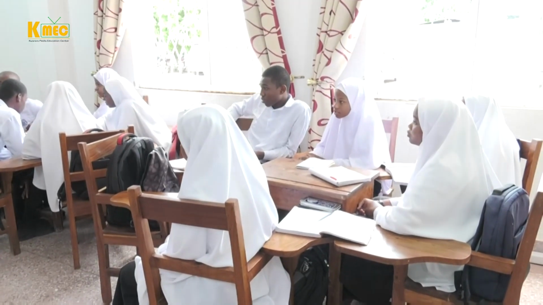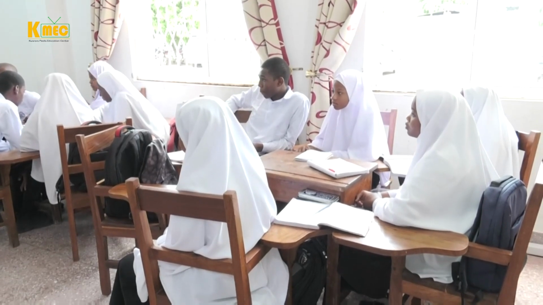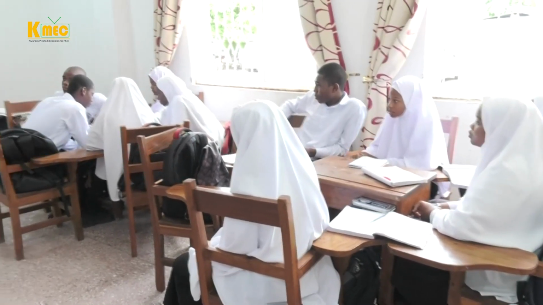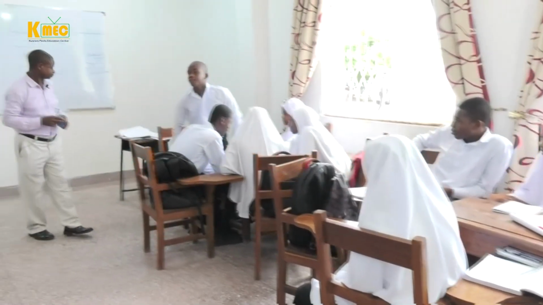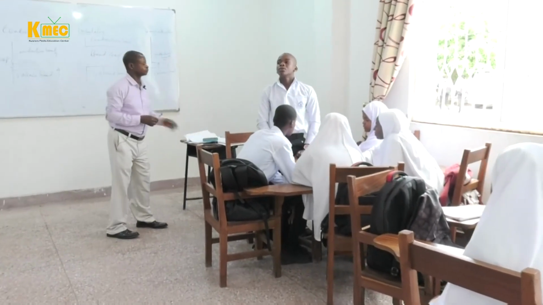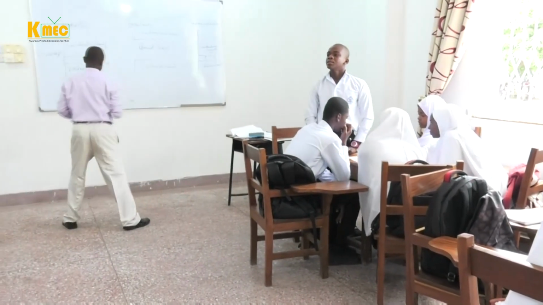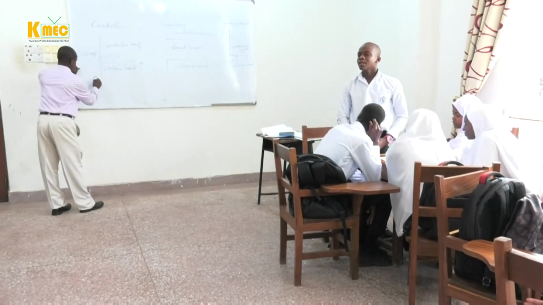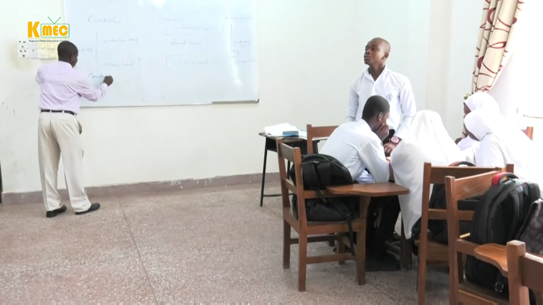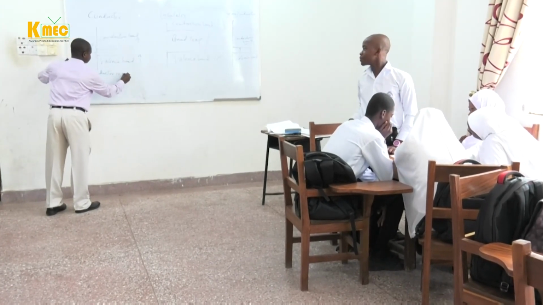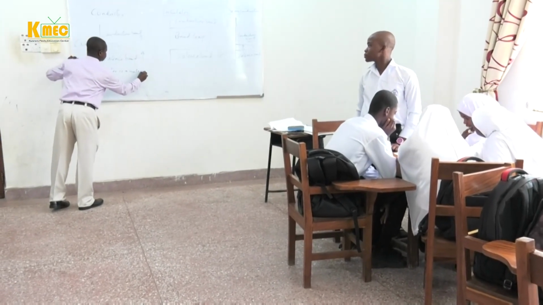So now, what is a conductor? A conductor is a material which allows electricity to pass through. Okay, good. Clap for him.